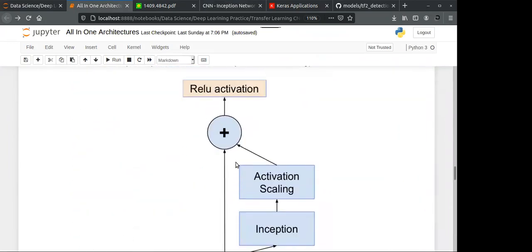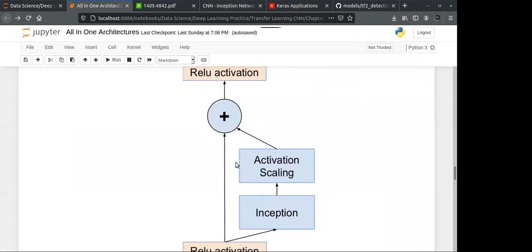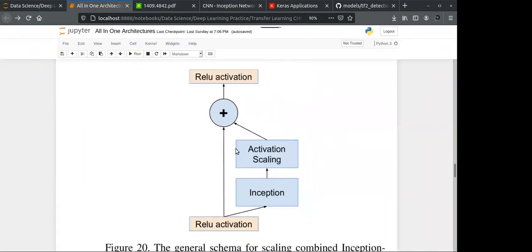So as you see over here, you have a ReLU activation function. What you are doing is, you are not going here, you are just supplying this input to the next function. So this is like a skip connection. You are supplying this particular input to the next ReLU activation function only if this is not contributing.